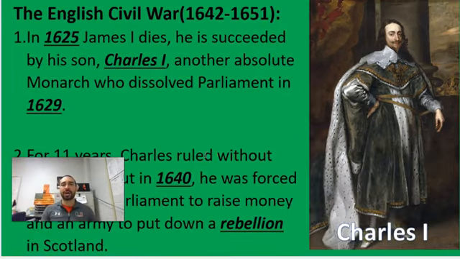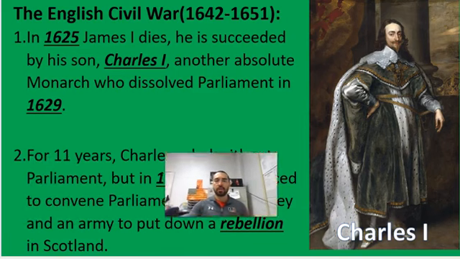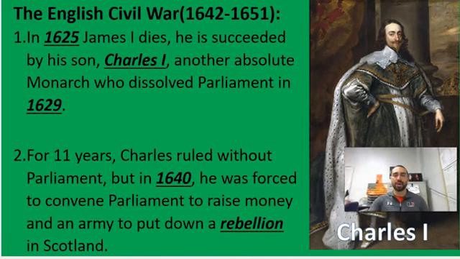In 1625, James I dies, and he is replaced by his son, Charles I, another absolute monarch who dissolved Parliament in 1629. For 11 years, Charles ruled without Parliament, but in 1640, he was forced to convene Parliament to raise money and send an army to put down a rebellion in Scotland.